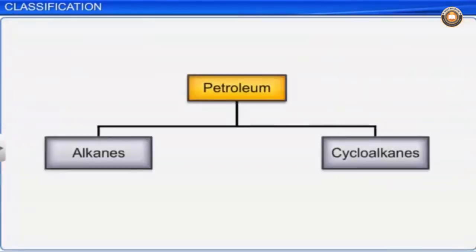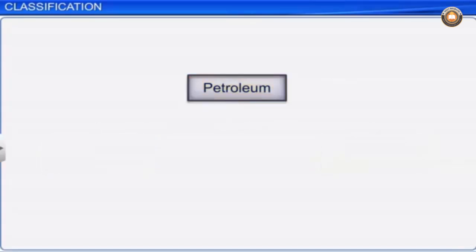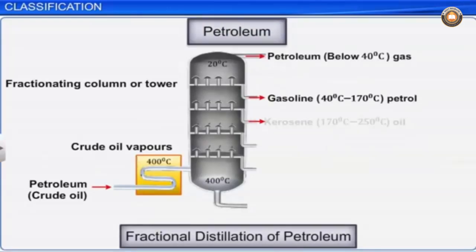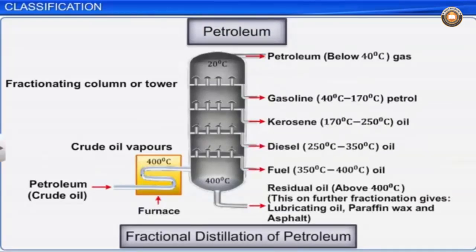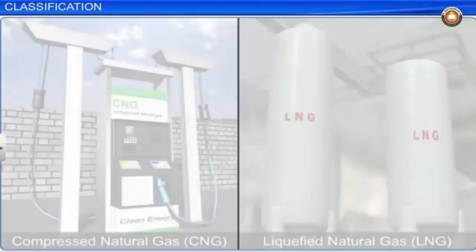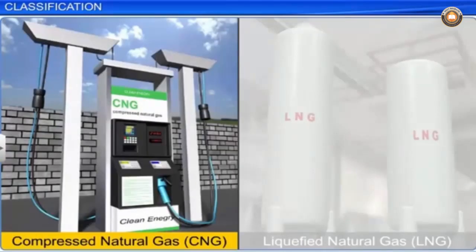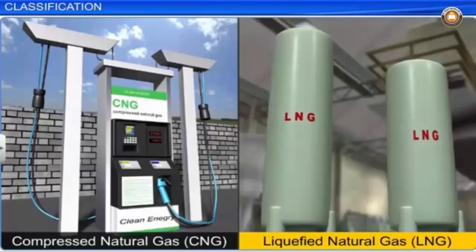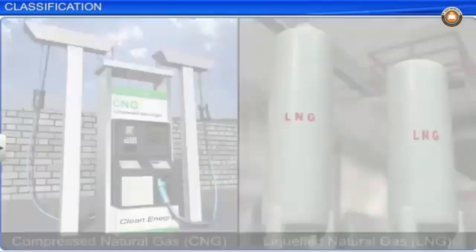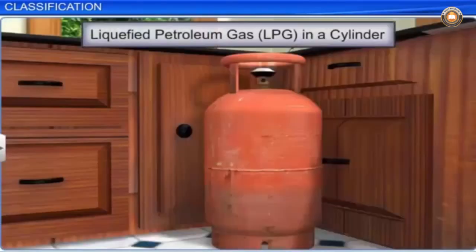Petroleum, on the other hand, is a major source of alkanes and cycloalkanes. When it is subjected to fractional distillation, the various fractions obtained are used as fuels for different purposes. For example, natural gas in the form of CNG, that is, compressed natural gas, and LNG, that is liquefied natural gas, are used as automobile fuels. Liquefaction of petroleum gas renders a very useful domestic fuel in the form of LPG.